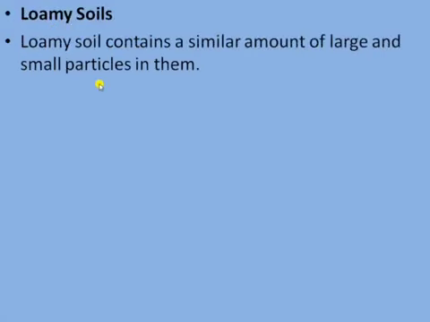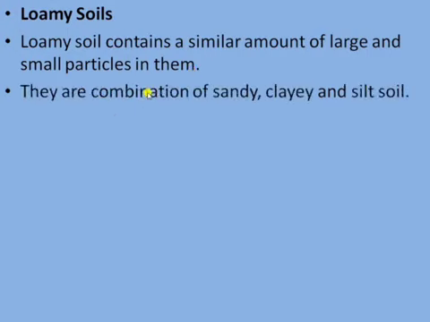Next is the loamy soil. Loamy soil contains a similar amount of large and small particles. It is a combination of sandy, clayey, and silt soil. They have a good proportion of sand, silt, and clay.